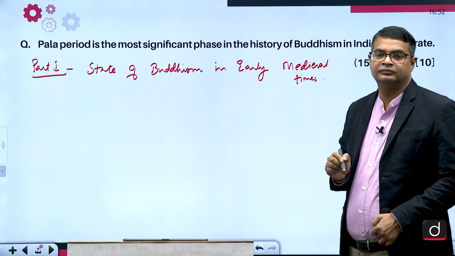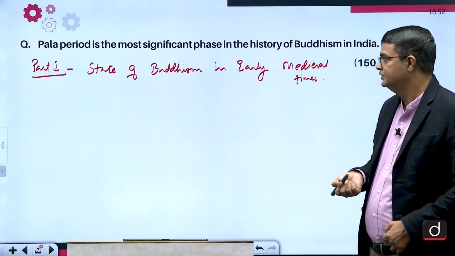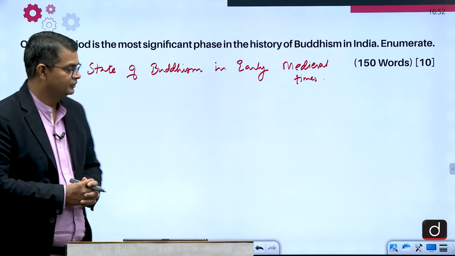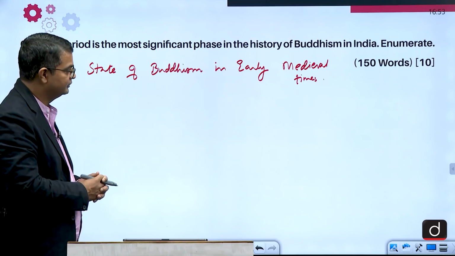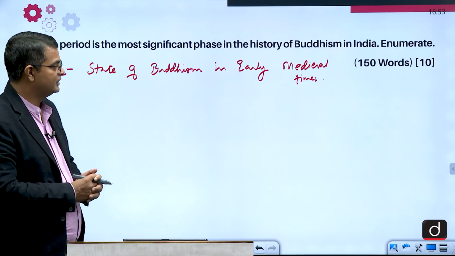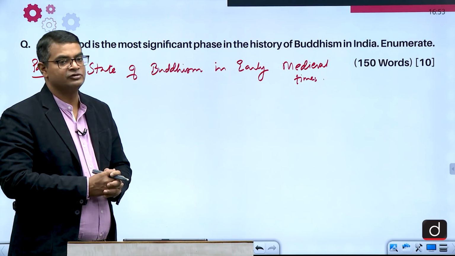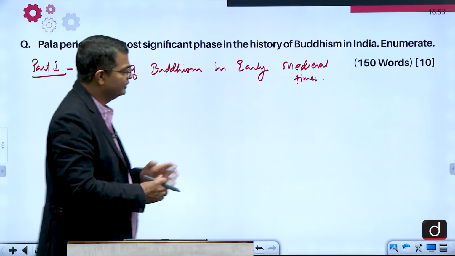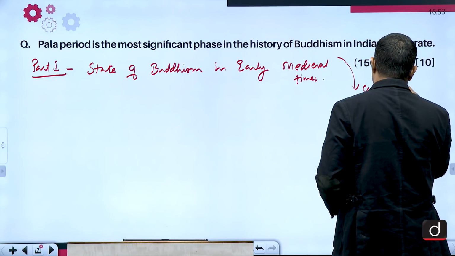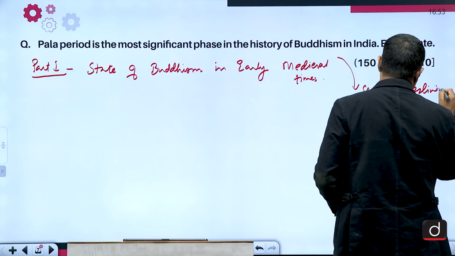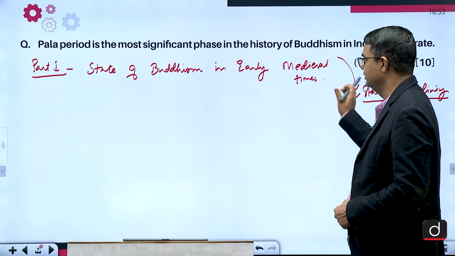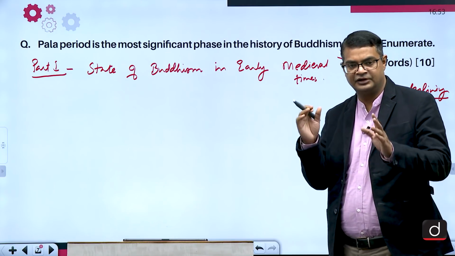Buddhism developed in 600 BC, and with the passage of time it got patronage from different dynasties and kings, the main ruler being Ashoka. Later, when foreign ruling groups were established, they also gave patronage to Buddhism. But during this phase, Buddhism started declining in the early medieval times. It was diminishing from India.